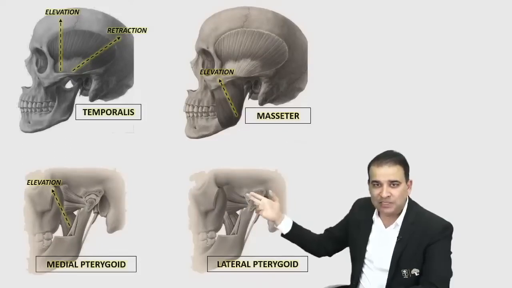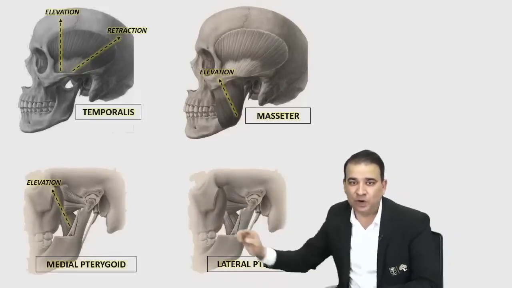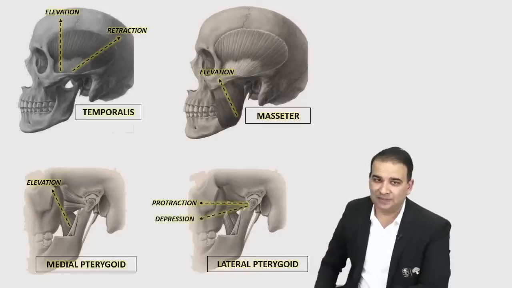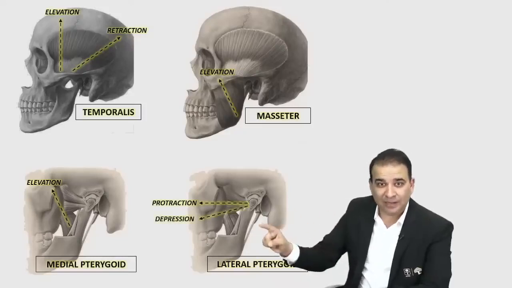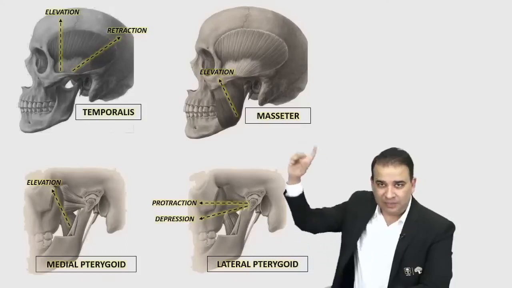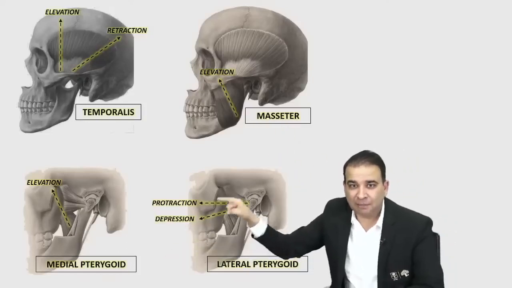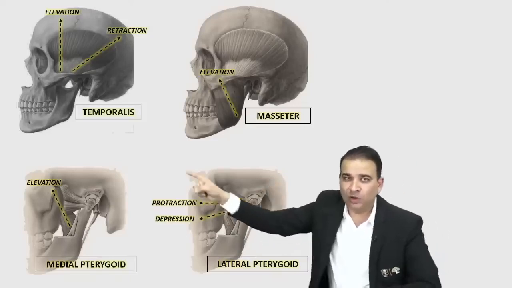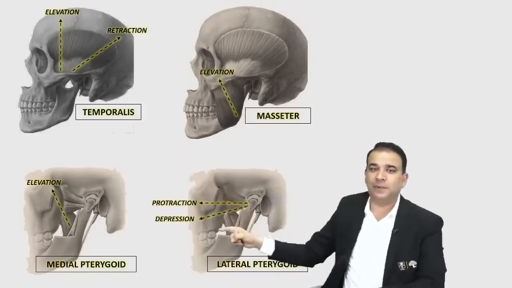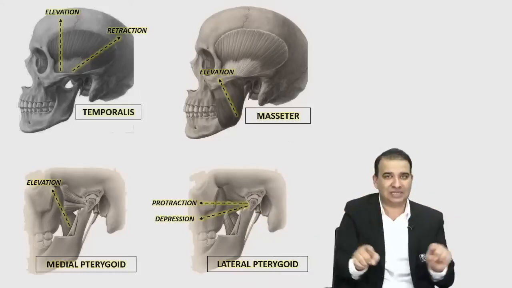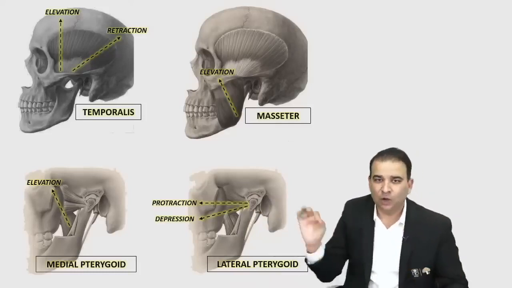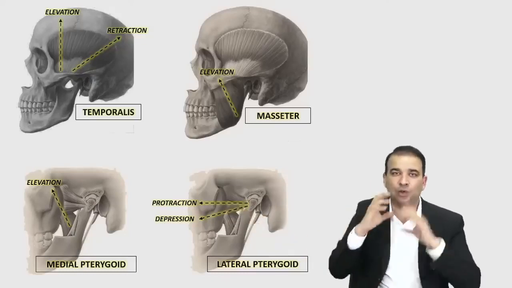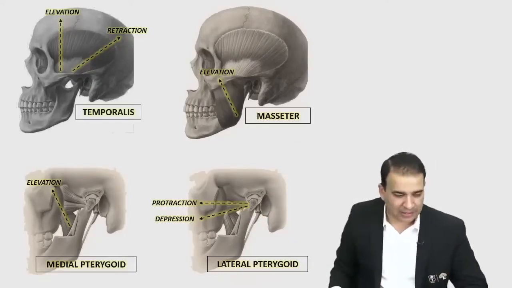So, when lateral pterygoid muscle contracts, it will take the mandible forward. So, it's a major protractor and the only depressor. The major protractor and the only depressor. These two muscles are also causing the protraction, but the main protraction is by lateral pterygoid, and it is the only depressor. Like the only retractor is temporalis, the only depressor is the lateral pterygoid from the muscles of mastication. We are not talking about muscles outside the muscles of mastication. In the muscles of mastication, the only depressor or the only muscle which will help in the opening of mouth is the lateral pterygoid.